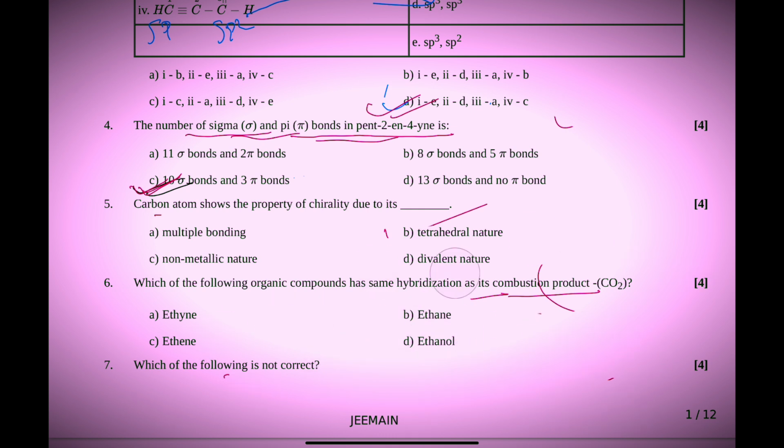So here just check it. H equals 1/2 (V plus M).